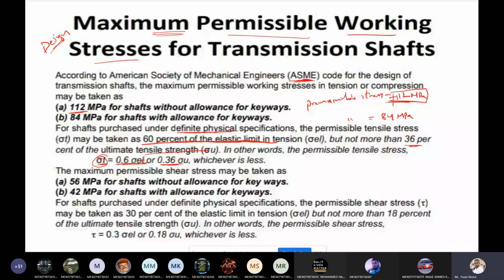See here, one thing you need to observe: without keyway, 112 megapascal; with keyway, 84 megapascal. Why is there a difference? Because when we create a keyway on a shaft, here I'm drawing it, this is the shaft, and here a slot is provided for the keyway.